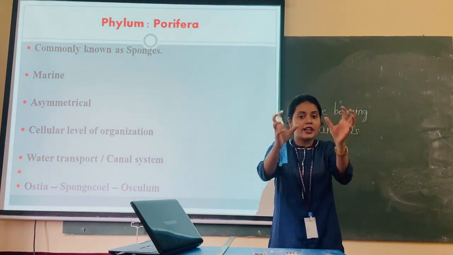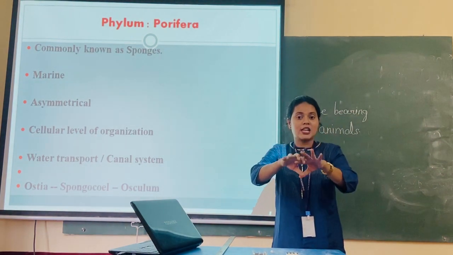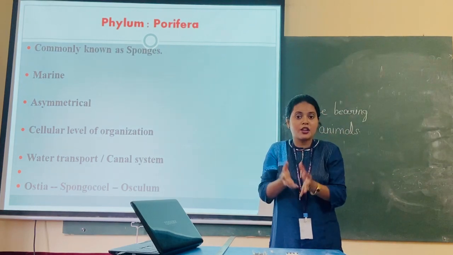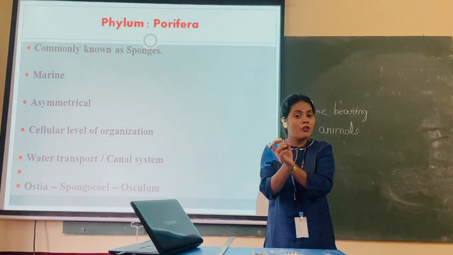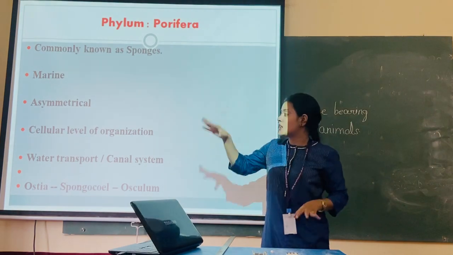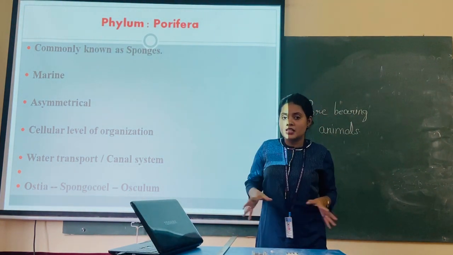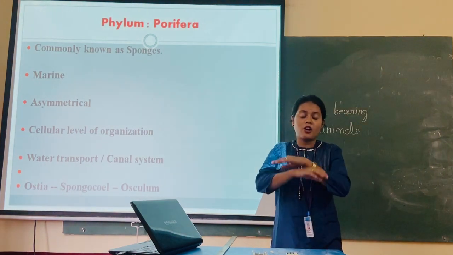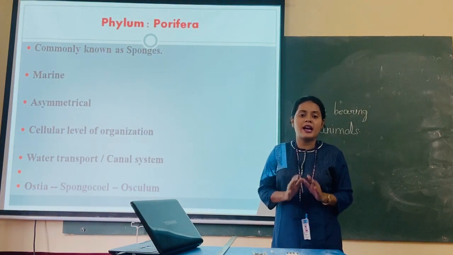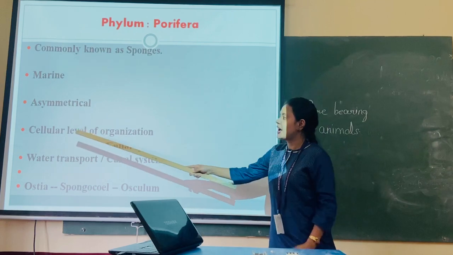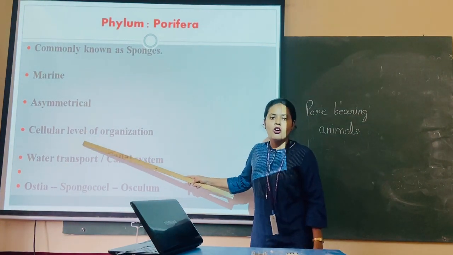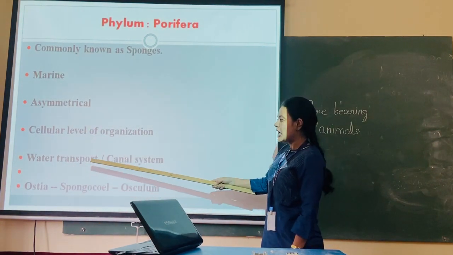Meaning, cells are not aggregated into tissues, tissues are not aggregated into organs, meaning they don't have tissue, they don't have organ system, nothing. These are the only organisms which have cells. And all the activity of the cells like digestion, respiration or everything will be carried out only by the cells. That's why they have cellular level of organization.